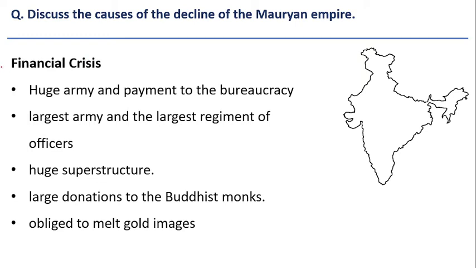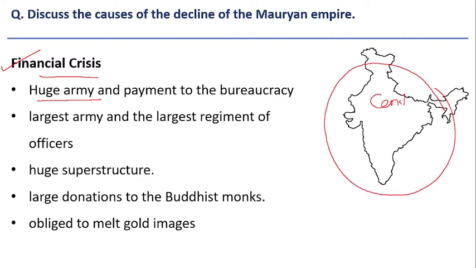Second reason given by historians is financial crisis, and the evidence provided by historians is the huge army. Mauryans followed centralized administration. For centralized administration, they had a centralized army, centralized bureaucracy, and to maintain such a grand army and bureaucracy, the state needed to put in a lot of finances, and these finances in the long run were not sustainable, and because of this there was a huge burden on the empire.